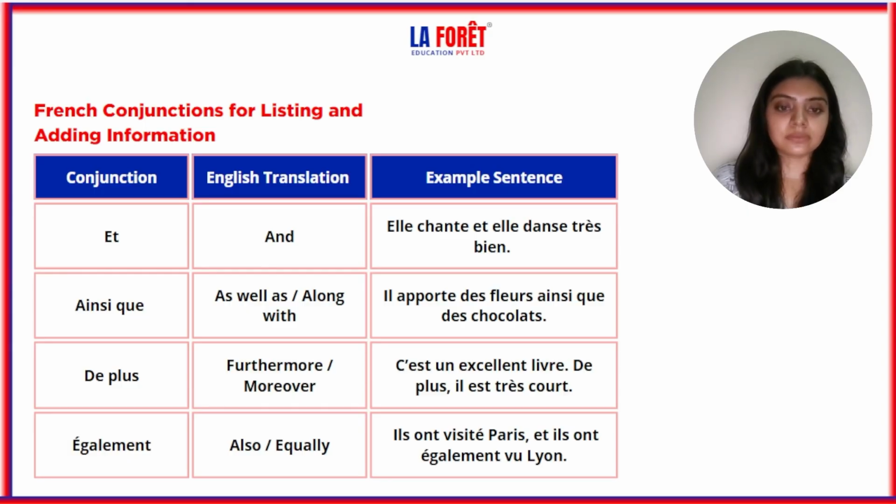Last is également. Également means also or equally. So, ils ont visité Paris et ils ont également vu Lyon. Now see here we have added additional information: with Paris we have also visited or seen Lyon, right? So with Paris we have added Lyon also. So that's why there is également. Ils ont visité Paris et ils ont également vu Lyon. They've also seen Lyon. Now these are et, ainsi que, de plus and également, which are used for listing and adding information.